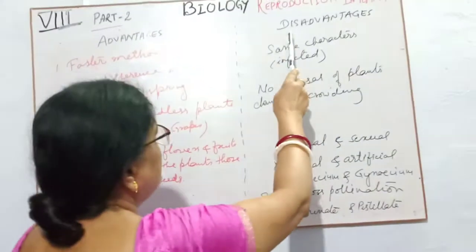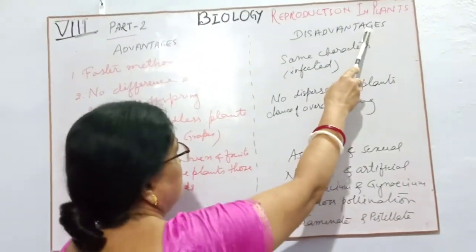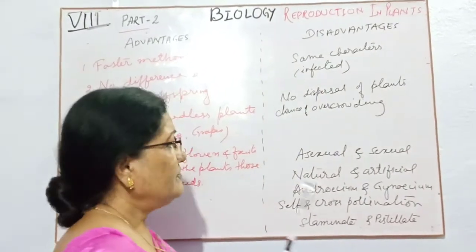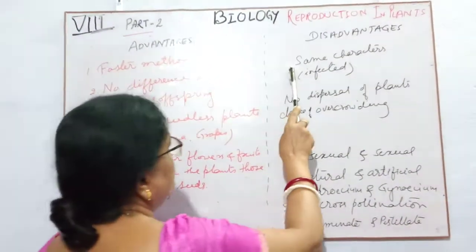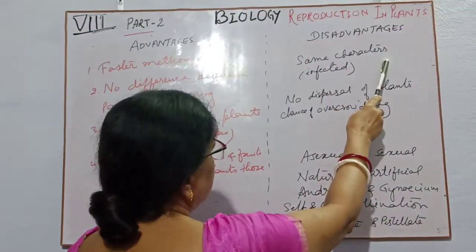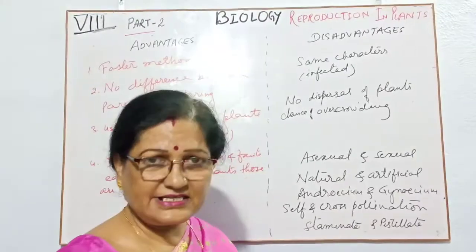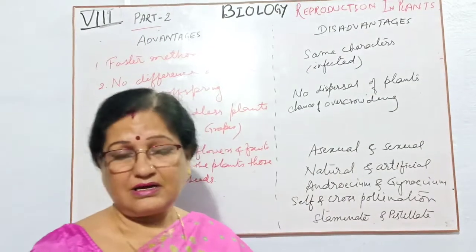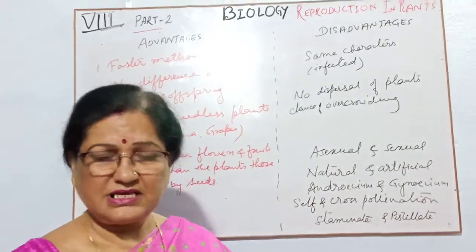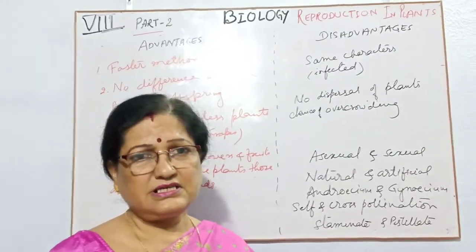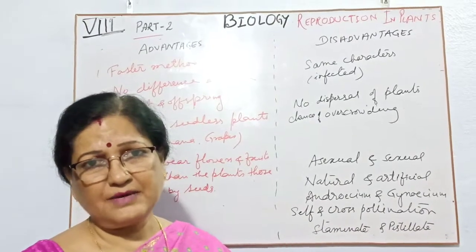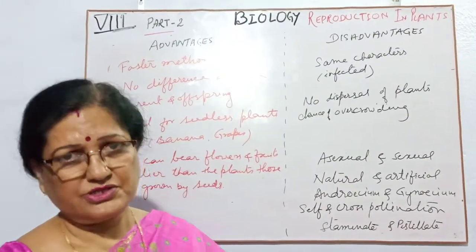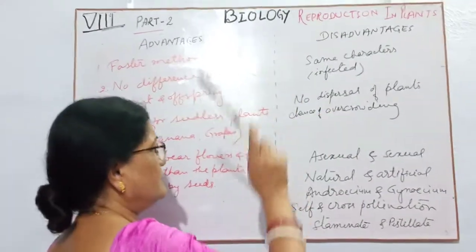Now I will come to the disadvantages, that means what are the harms, or why it is harmful. First, the same characters will be followed by the next generation, but if any sort of disease is present in the parent plant, then the same disease will continue in the next generation. So this is harmful.